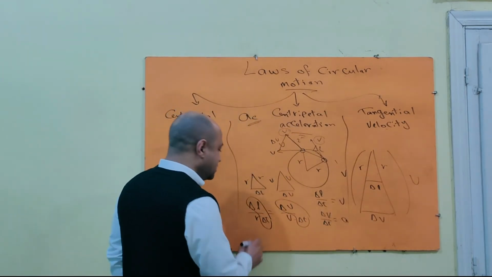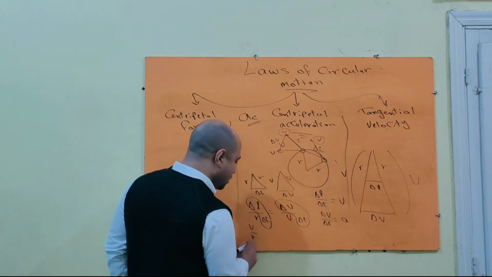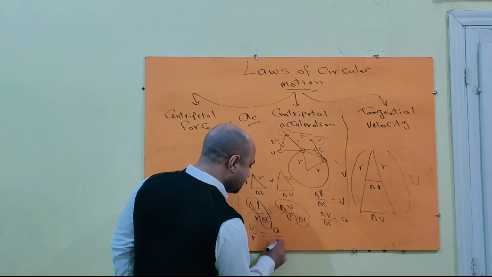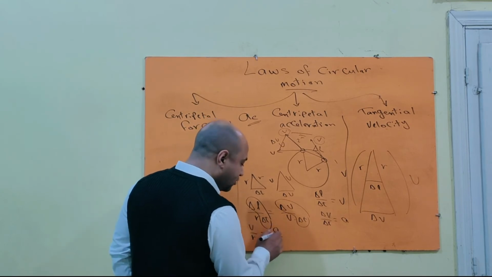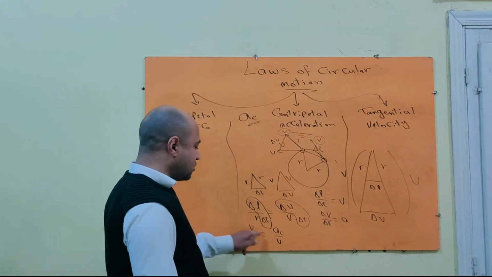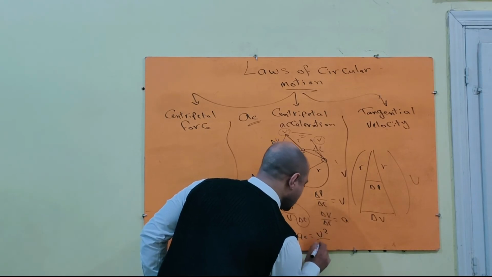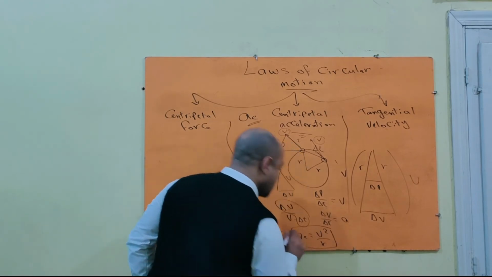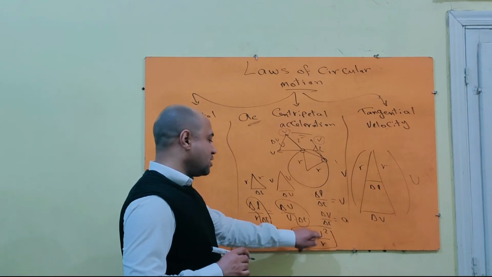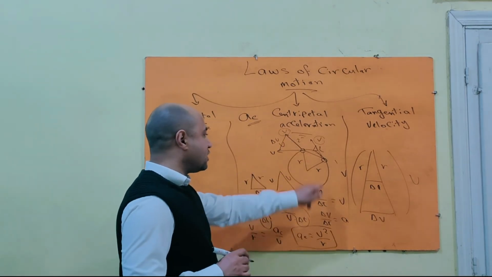So we can replace: V over R equals delta V over delta T, and we call this acceleration centripetal acceleration. So AC equals V squared over R. So the rule of centripetal acceleration equals the square of the velocity or tangential velocity over radius.